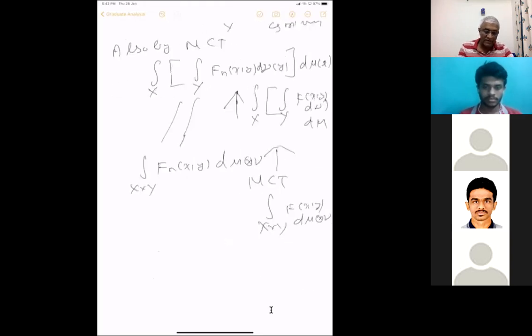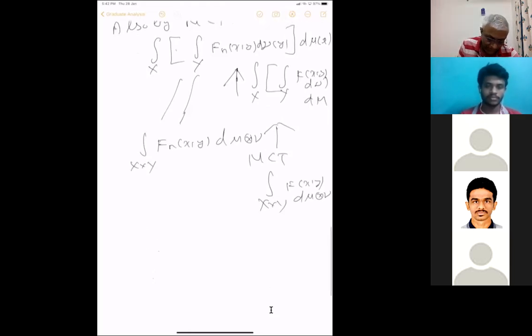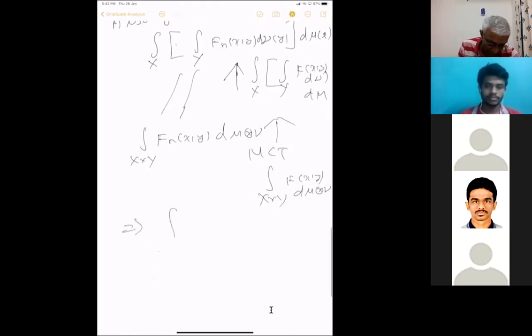So these two things should be equal. This is equal to this, because we have verified the theorem for simple function, and that increases to that by MCT again. We are applying MCT very generously everywhere. So because of that we get it. So these things imply the integral of f d mu tensor nu over X cross Y is equal to the iterated integral.